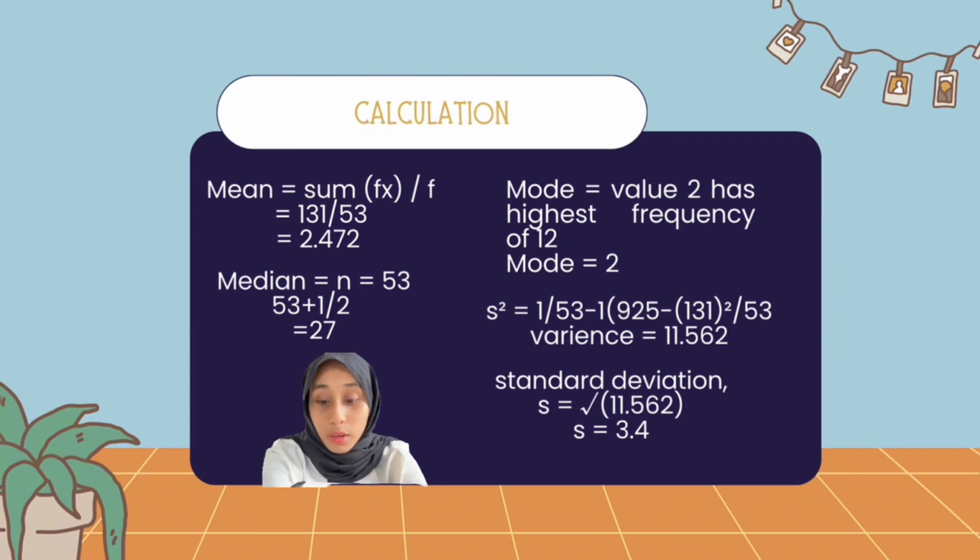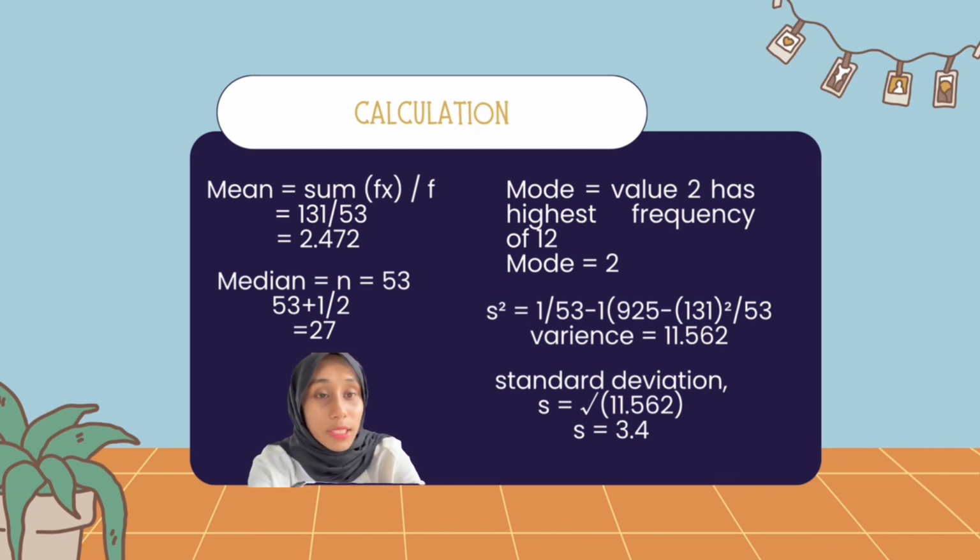Next, we have our median, and as you know, 53 is an odd number, so we have our formula, which is in brackets n plus 1 divided by 2, which equals 54 divided by 2, so it is 27. That means our median is in the 27th observation, which made the mode equal to 2. Next, we'll find the standard deviation, which is represented by S.